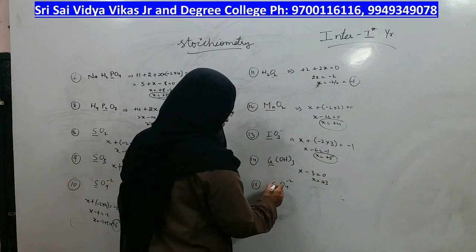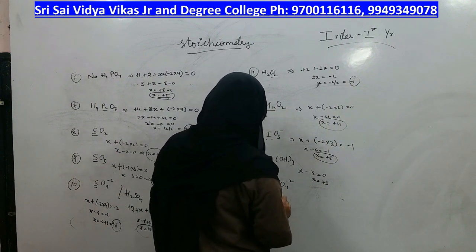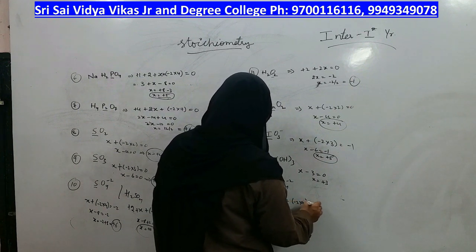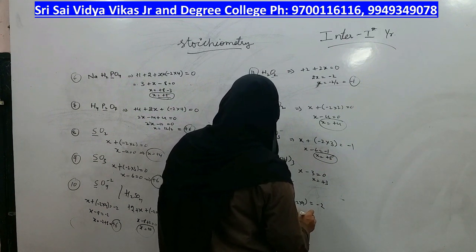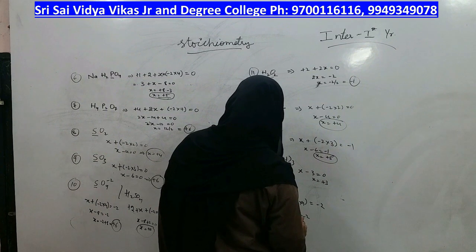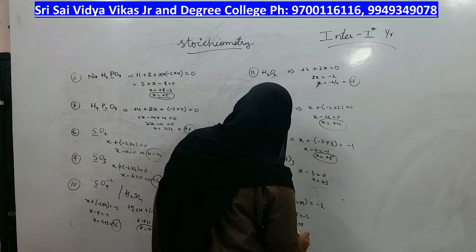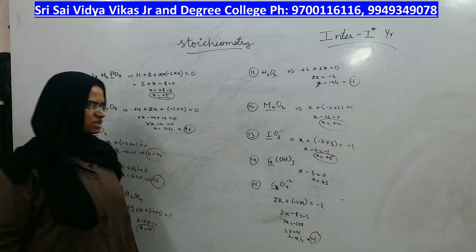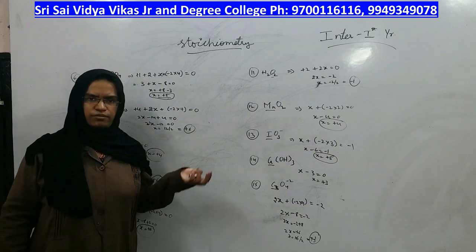This is C2O4, not chromium, it is oxalate, right? On each carbon, what is the charge? 2x plus how many oxygens? Minus 2 into 4 oxygens. Overall charge is minus 2. 2x minus 8 is equal to minus 2. 2x is equal to minus 2 plus 8. 2x is equal to plus 6. X is equal to 6 by 2, which is plus 3. On each carbon the charge is plus 3. So these are the oxidation states which we will most probably come across, right?